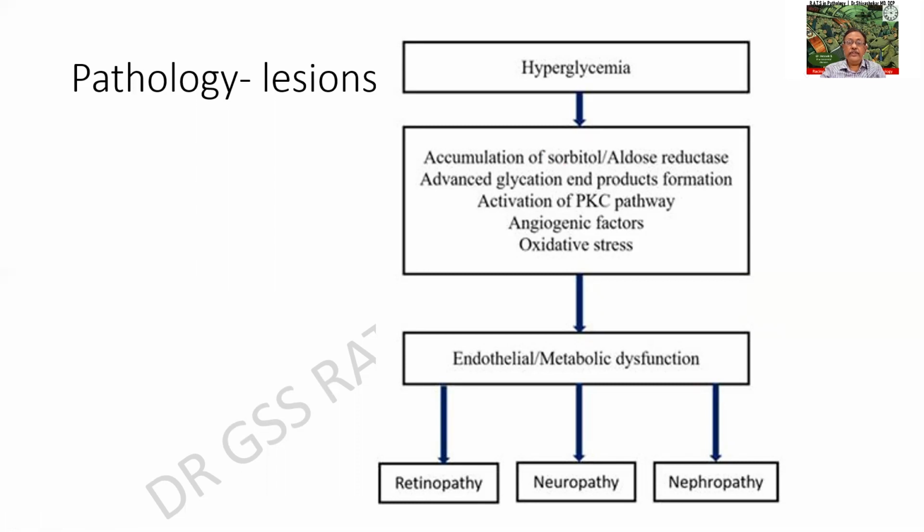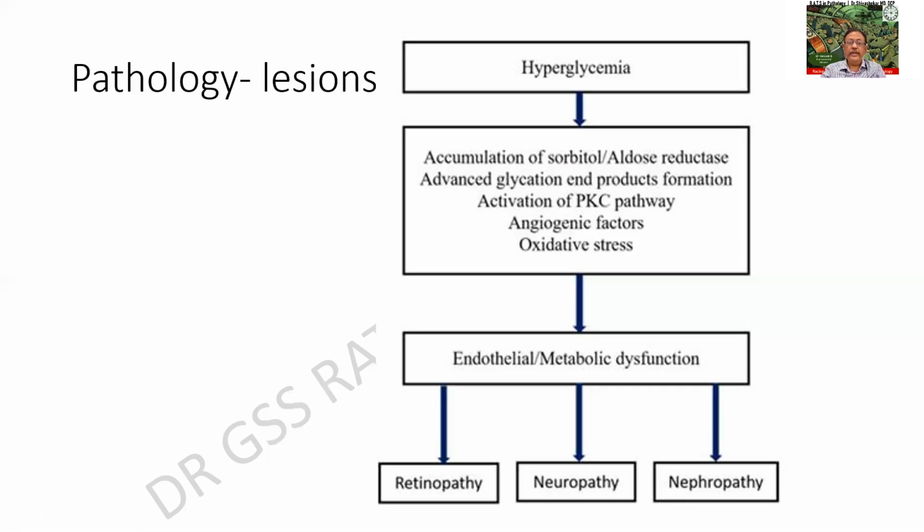So, accumulation of sorbitol, advanced glycation end products, activation of protein kinase C, angiogenic factors, and oxidative stress. This entire panel I want you people to learn by heart.